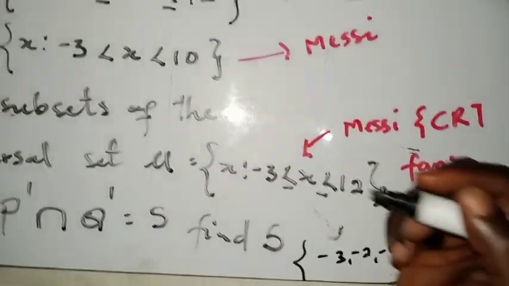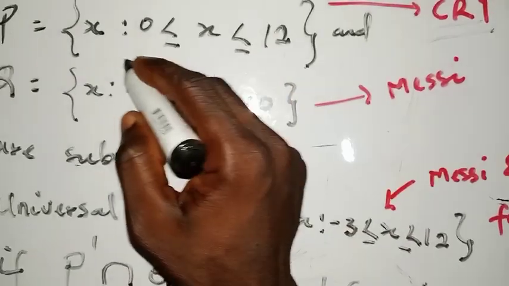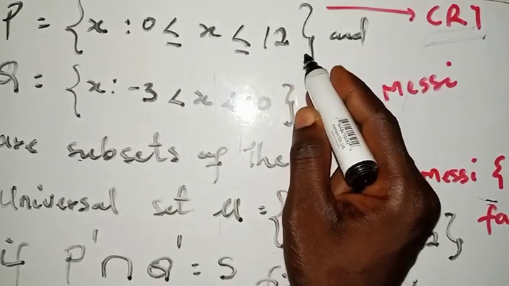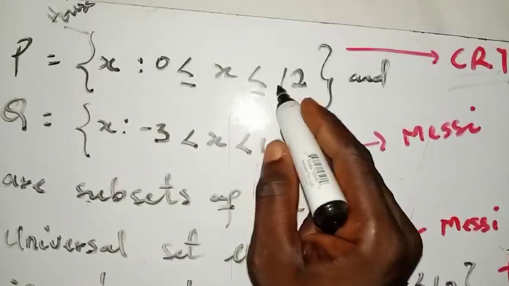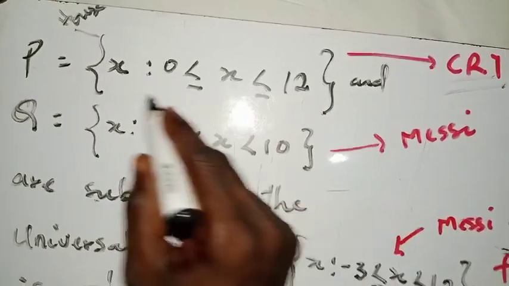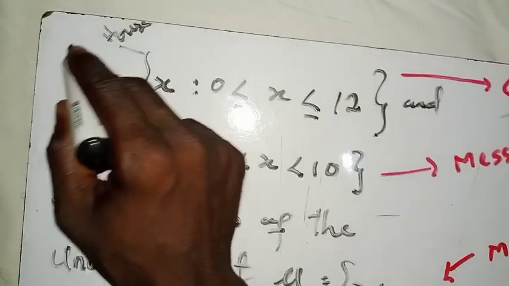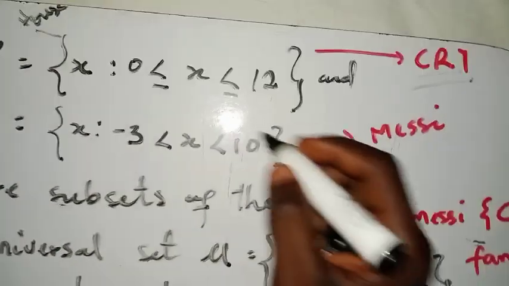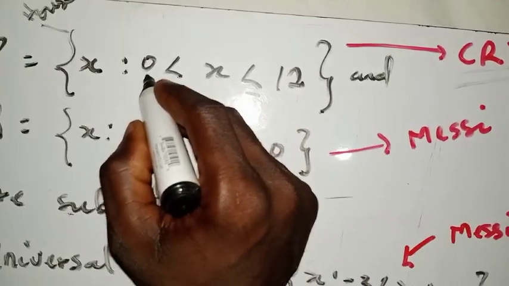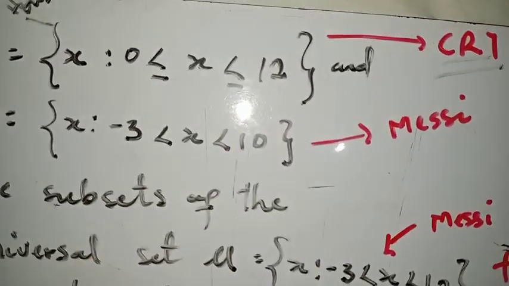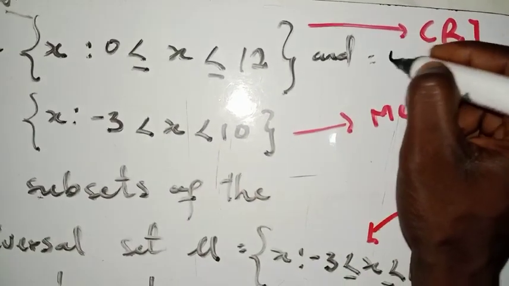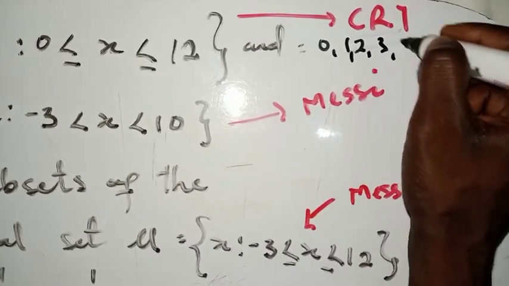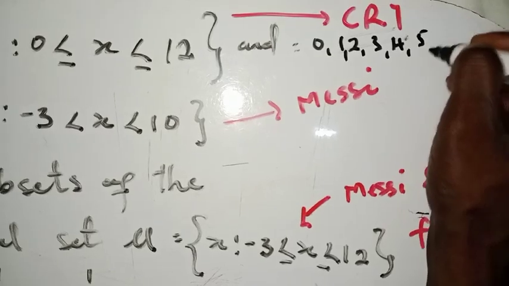Is that okay? Now getting down to the point, you have to know those who belong to CR7 only, right? This is the set here. CR7 only is what we are calling P. This one starts from 0 and ends at 12. So here it is going to be 0, 1, and then 3, 4, 5 up to 12.